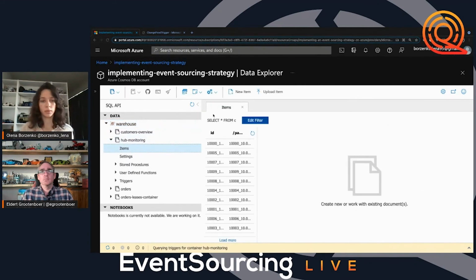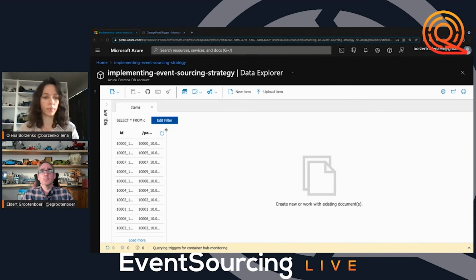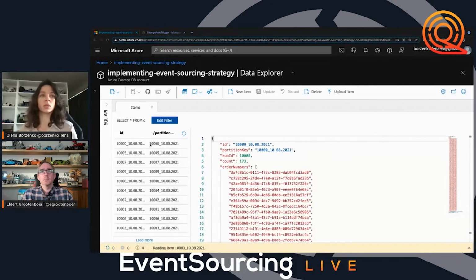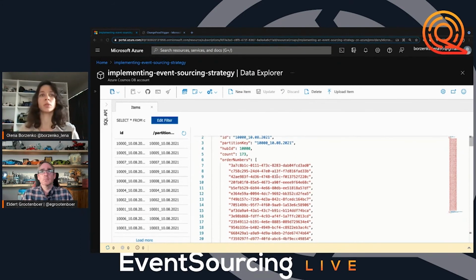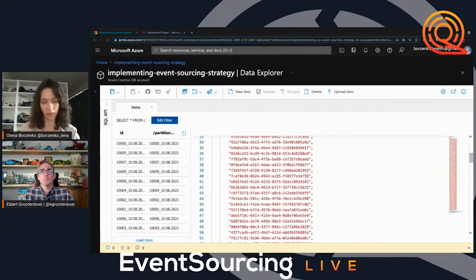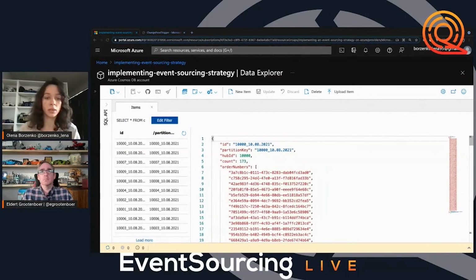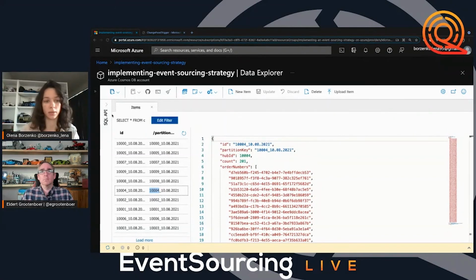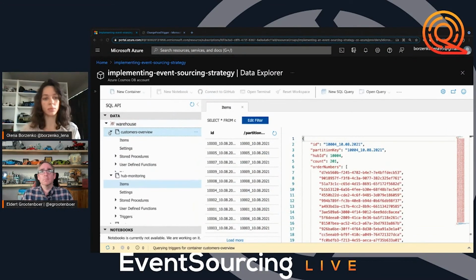So if we check items, as I said before, we're using hub ID, warehouse ID, and today's date. So for every day, we're going to have a unique document with all the numbers, order numbers, and count amount basically of those orders which we received in this warehouse. And basically my function was already published, of course, when Eldert was running his part of demo, so I already have the results.